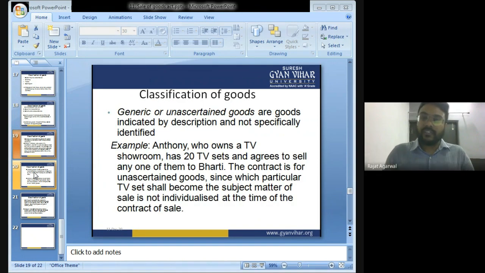Classification of goods. Unascertained goods are those goods identified by description, not specifically identified. For example, Anthony, who owns a television showroom, has 20 television sets and agreed to sell any of them to Bharti. The contract is made for unascertained goods, since which particular TV set shall become the subject matter of sale is not individualised at the time of contract of sale.